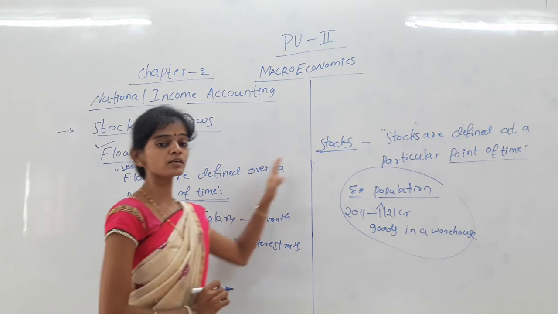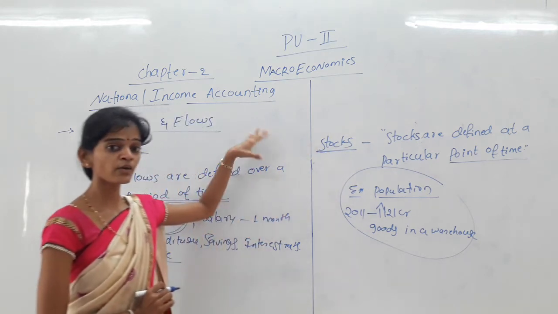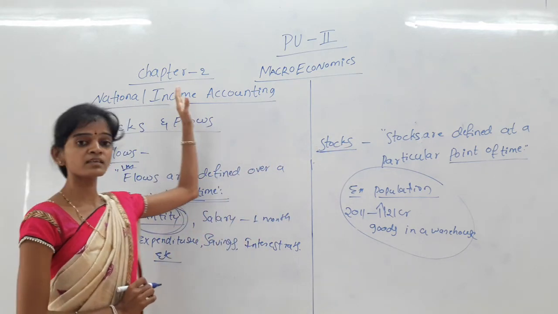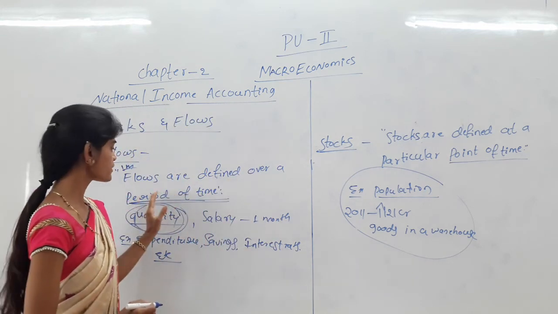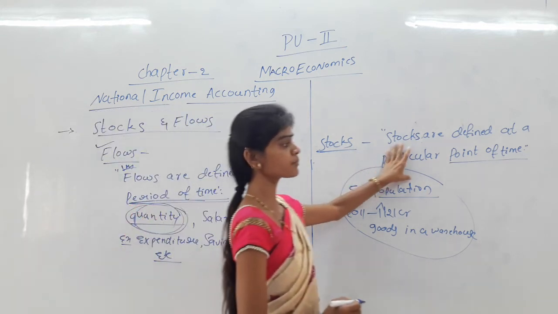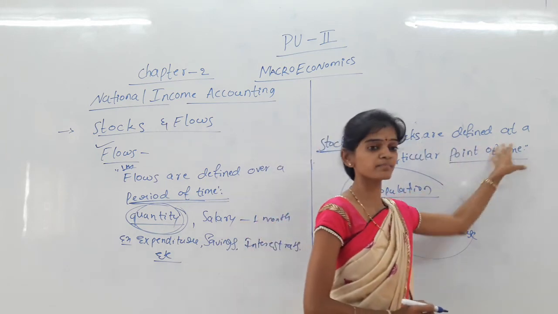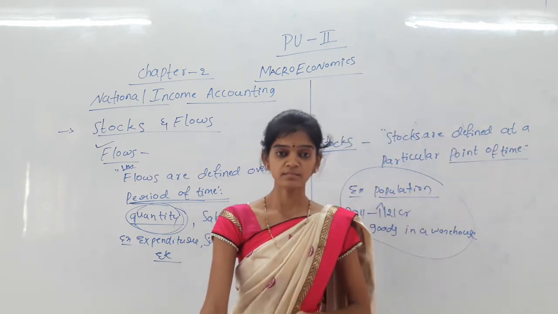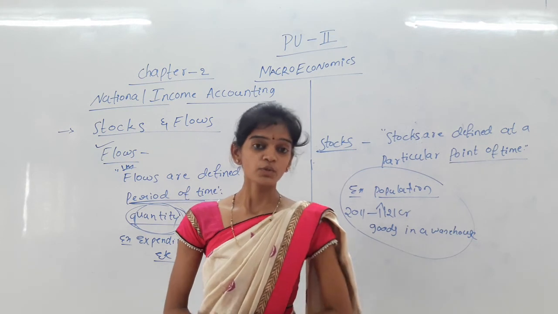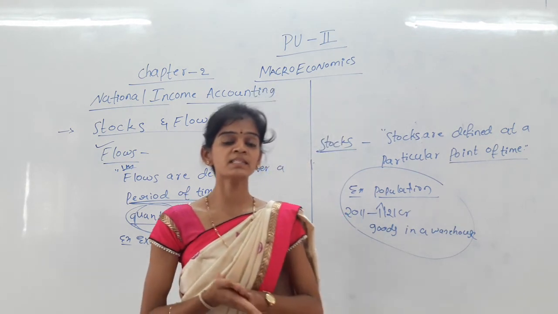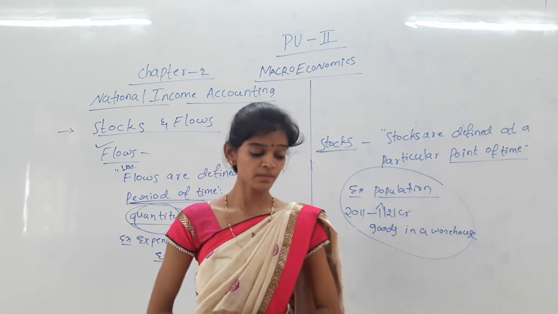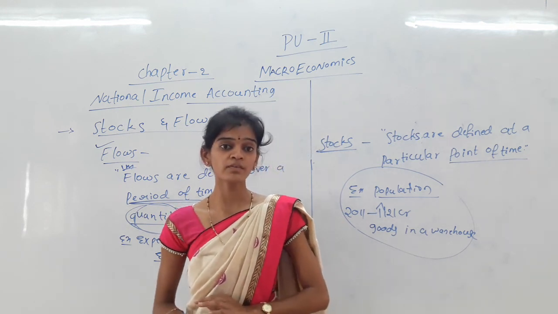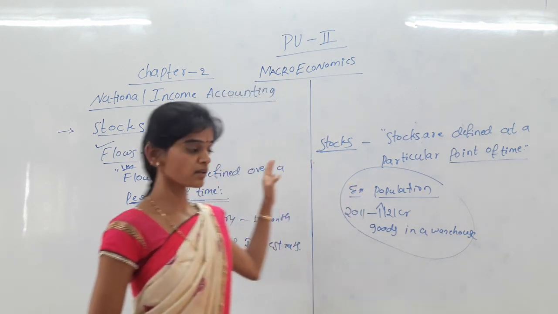So these are important concepts in macroeconomics for calculating the national income. So flows are defined over a particular period of time and stocks at a particular point of time. So today we discussed some basic concepts in macroeconomics. In the next class we will discuss the circular flow of income in national accounting.